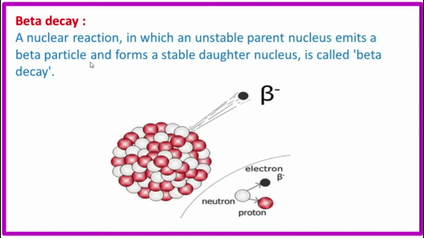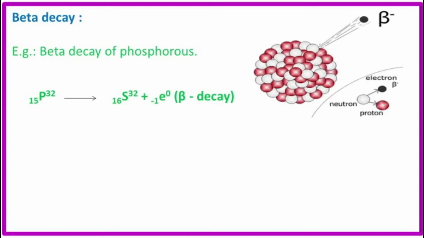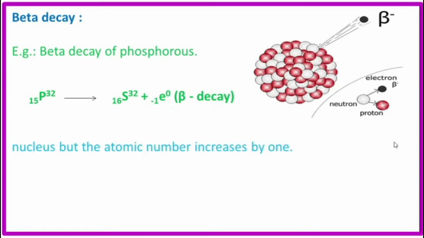Beta decay: a nuclear reaction in which an unstable parent nucleus emits a beta particle and forms a stable daughter nucleus is called beta decay. Example, beta decay of phosphorus. Phosphorus emitted the beta particle and changed to 16 sulfur 32.